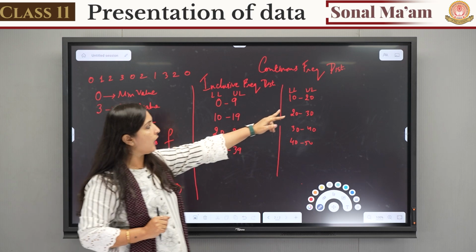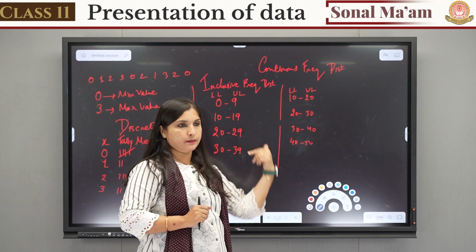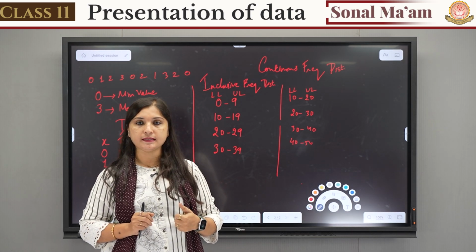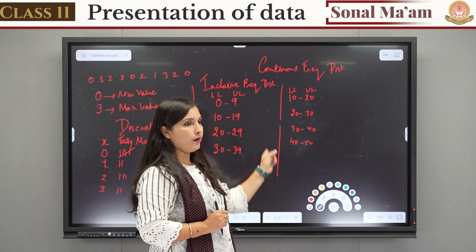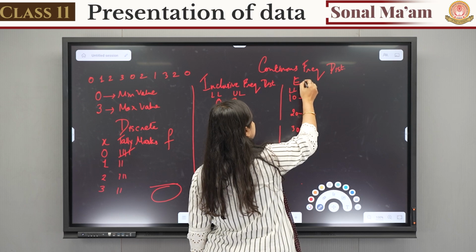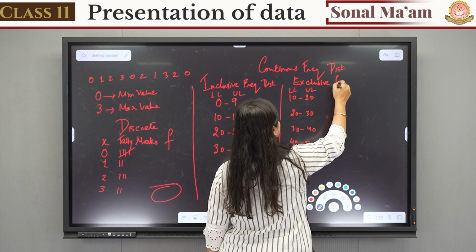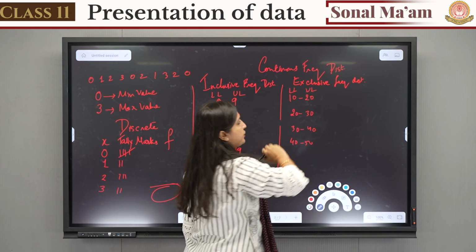Okay, moving towards this one. You can see the upper limit of the class and the lower limit of the succeeding class, that is the below class, is same. When the upper limit of a class and the lower limit of the next class is same, we call this as exclusive frequency distribution.